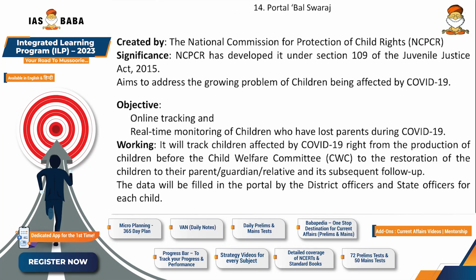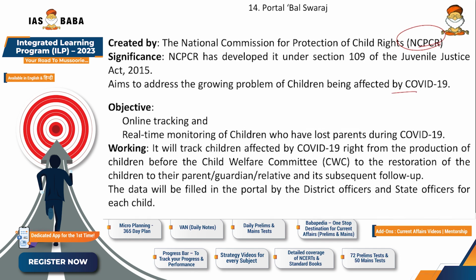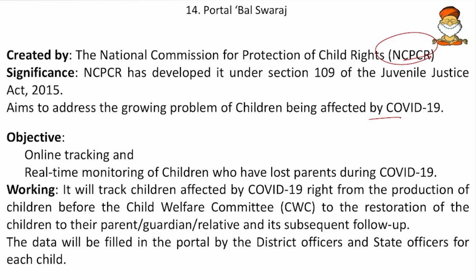Then come to the next, the portal Bal Swaraj. It is being created by the National Commission for Protection of Child Rights, the NCPCR, and the significance: NCPCR has developed it under Section 109 of the Juvenile Justice Act. And this portal aims to address the growing problem of children being affected by COVID-19. And what are the objectives? Here, the online tracking and real-time monitoring of children who have lost their parents during COVID-19. A very grateful aim this carries.